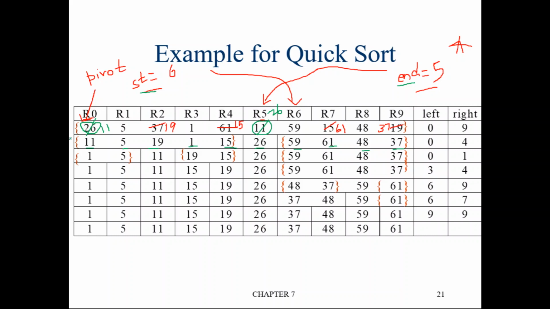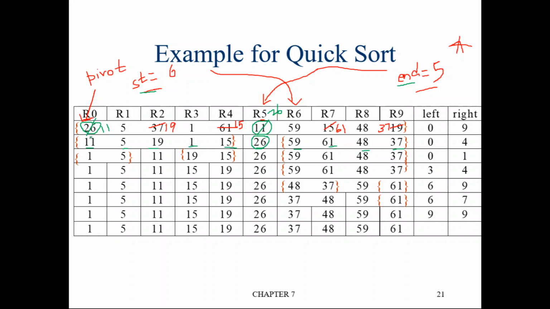Now after the completion of the first iteration, what has happened? Previously what was our pivot element? 26. This 26 has now arrived at the correct location of the array. Are you getting it? 26 is now in the right location. Now we divide this entire array into two partitions. The left side of 26 is one partition, the right side of 26 is another partition, and again we apply the same logic.